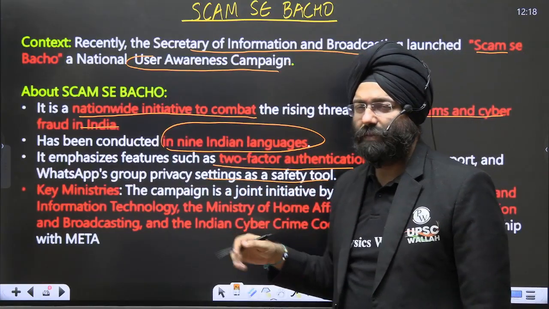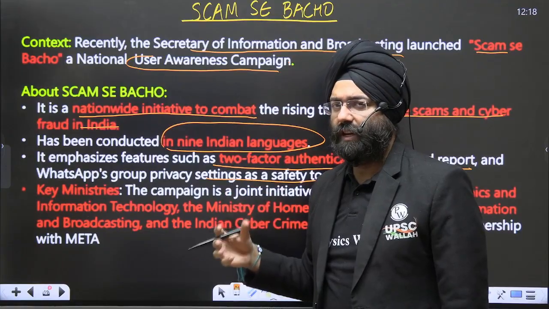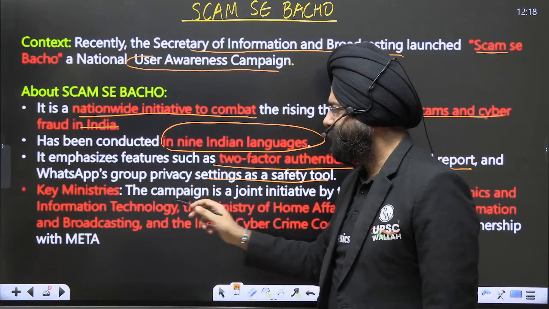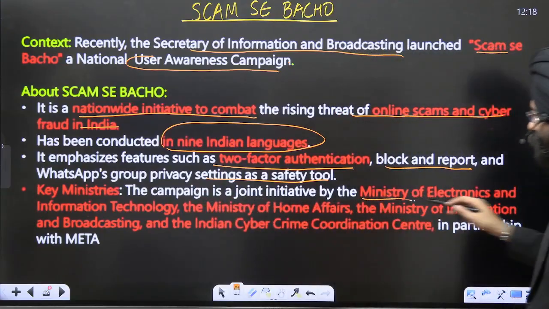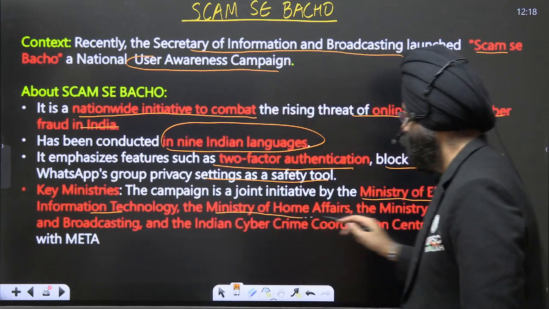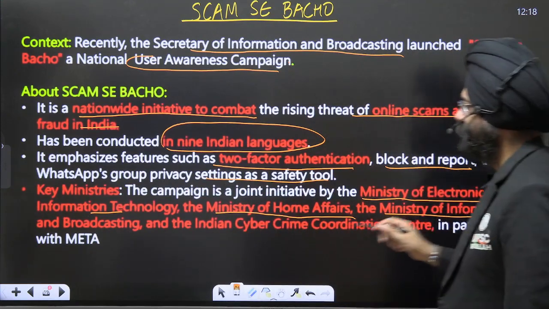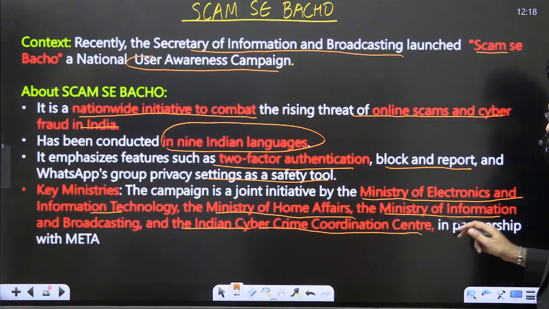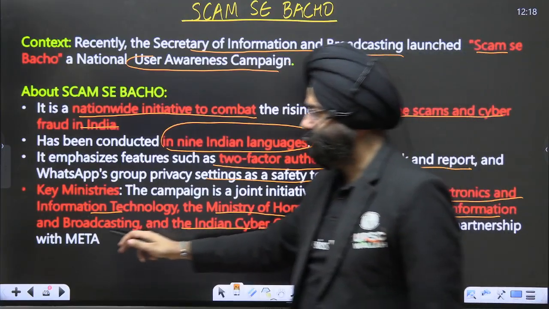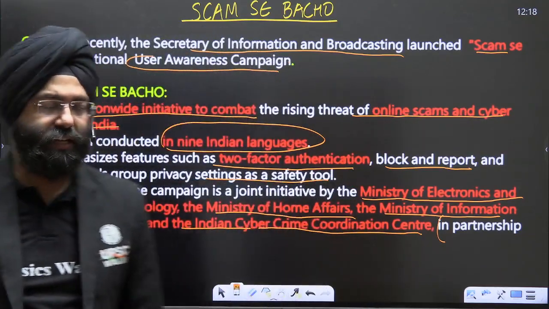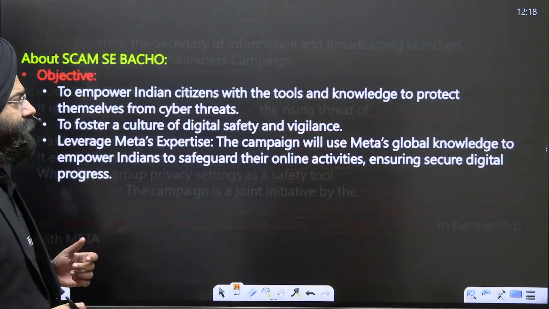Because Meta is the parent company of WhatsApp, Instagram, and Facebook, it is working with the Indian government on this. The key ministries are, we realize, a joint collaboration of the Ministry of Electronics and Information Technology, Ministry of Home Affairs, Ministry of Information and Broadcasting, and the Indian Cyber Crime Coordination Center in partnership with Meta, the parent company of Instagram, WhatsApp, and Facebook. So this is an awareness campaign that is going on.